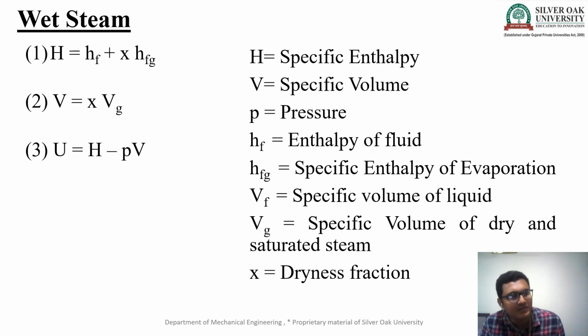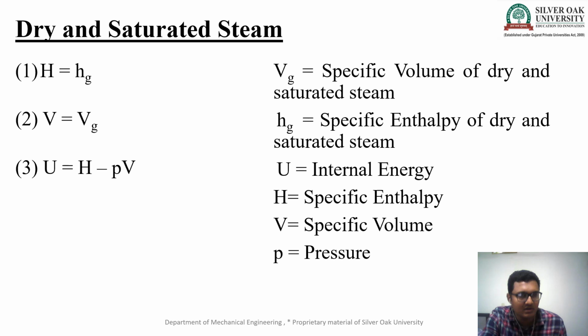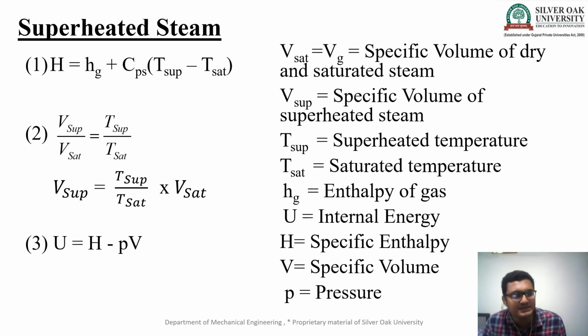Now these are the combined equations for the wet steam: h is equal to hf plus x hfg, v is equal to x vg, and u is equal to h minus pv. So here are the equations for the enthalpy, volume and internal energy. Same equations for the dry and saturated steam: enthalpy h is equal to hg, volume v is equal to vg, and internal energy u is equal to h minus pv.